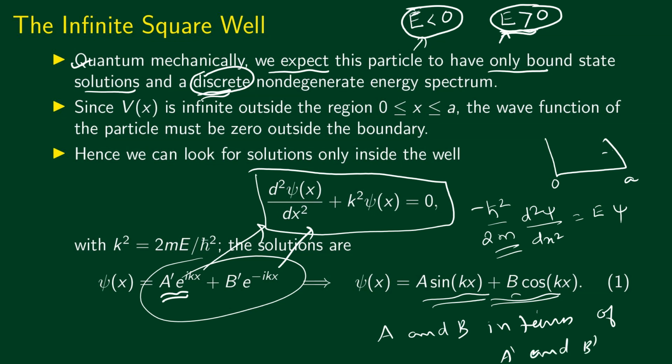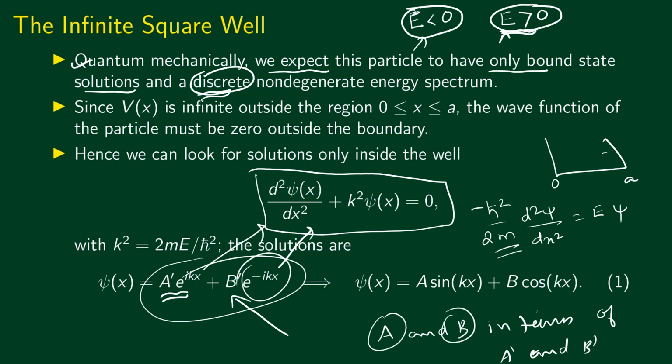These are just some complex constants. What you need to do is write exponential ikx as cos kx plus i sin kx, and exponential minus ikx as cos kx minus i sin kx. Then you combine the sin kx terms and cos kx terms, and whatever multiplies these terms, you will see that these are constants. You can reassign them as A and B.